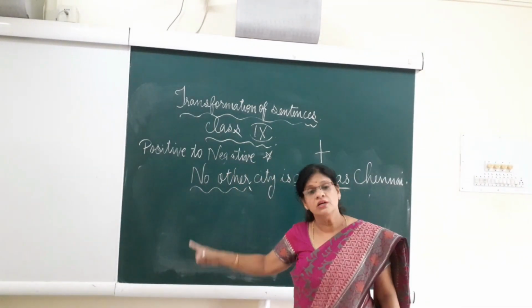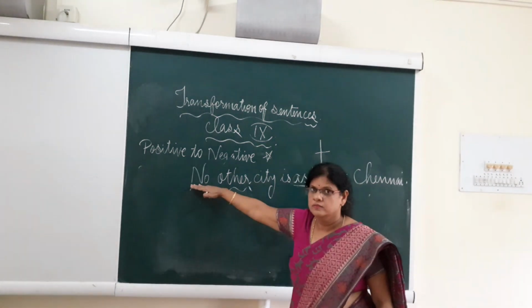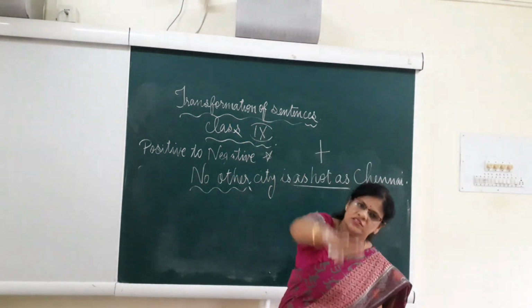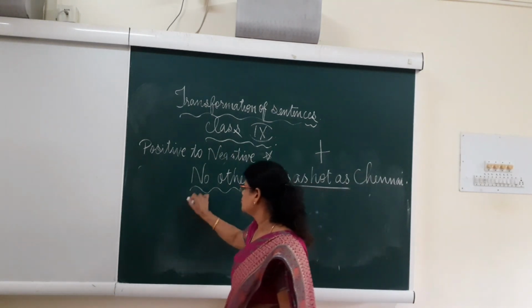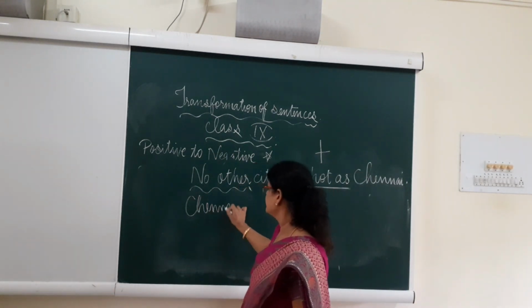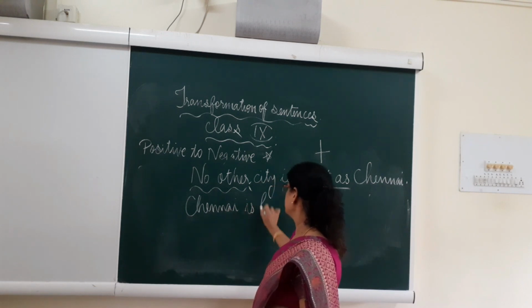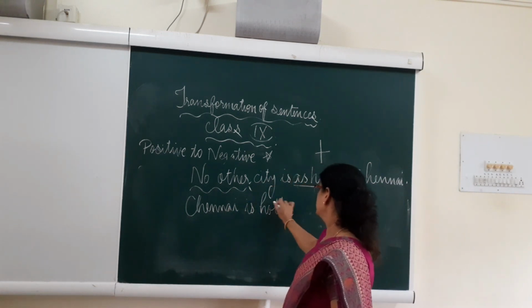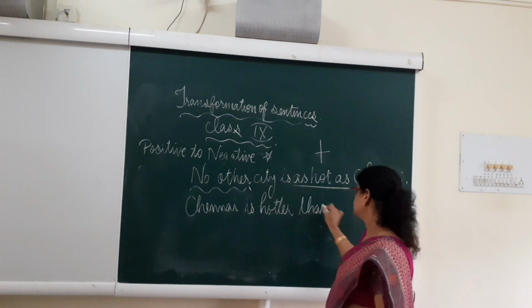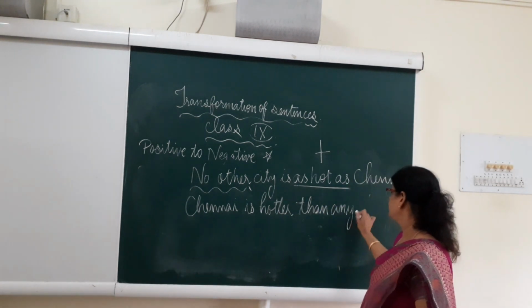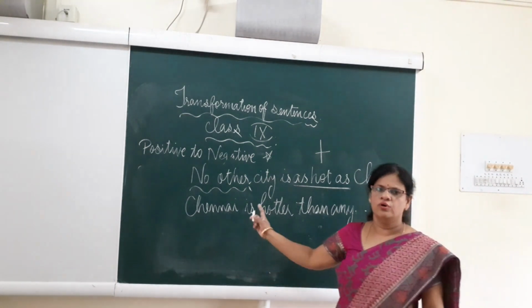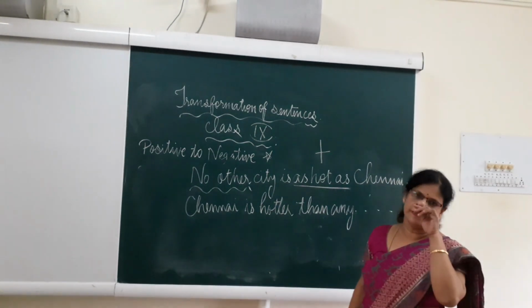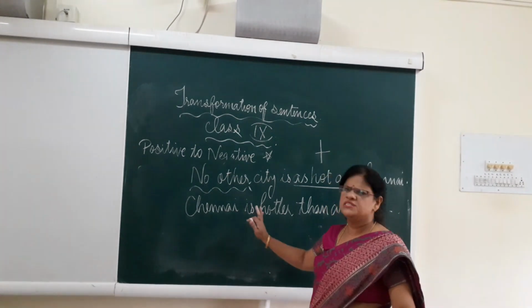Chennai is hotter than, yes, any other city. No other becomes any other in comparative. So Chennai, it should be always hotter. Chennai is hotter than any other city. Any is important. Please note it down. Any is very important. So no other becomes any other in comparative, and in superlative it will be simple.